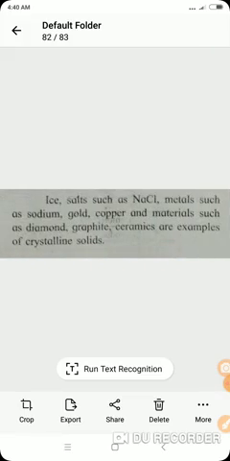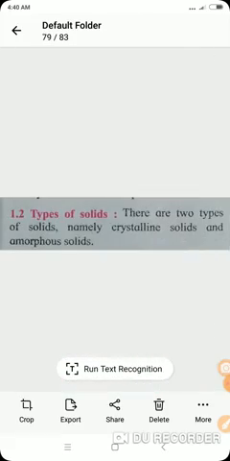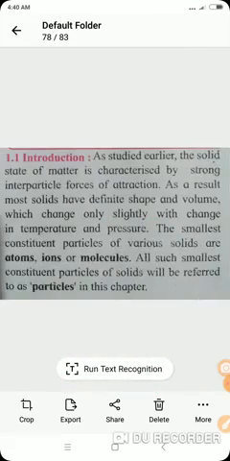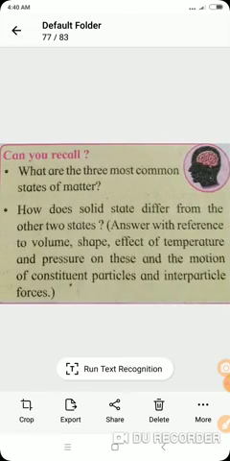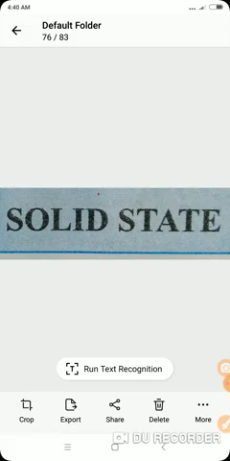Today we discussed some points from the chapter Solid State, that is, the types of solids. The two types of solids are crystalline solids and amorphous solids. Then we studied the activity, the characteristic properties of crystalline solids, and examples of crystalline solids. The further part we will study in the next period.